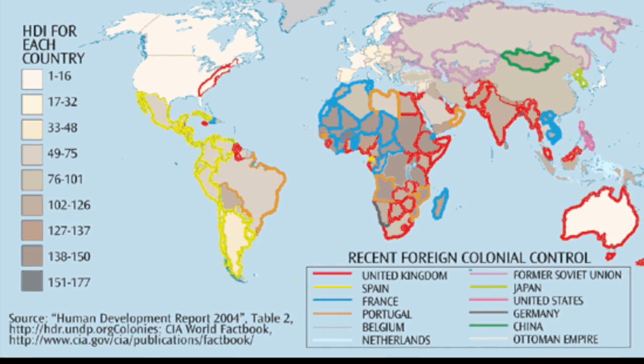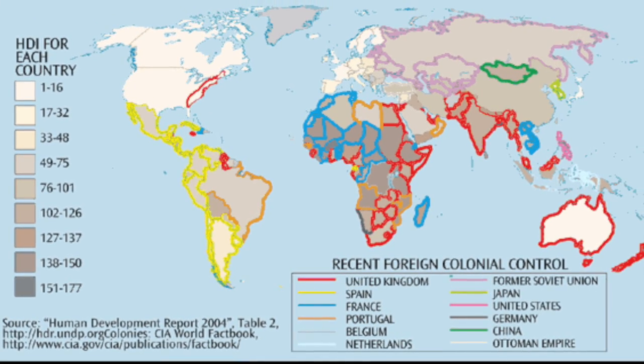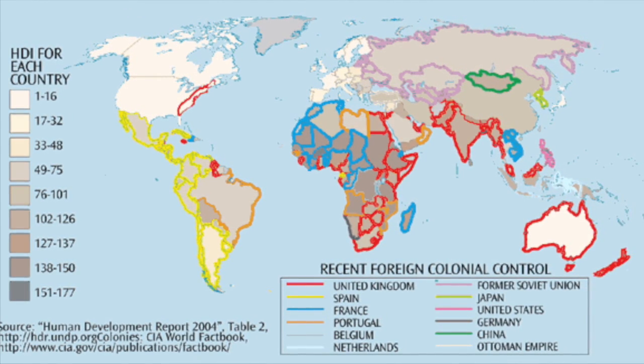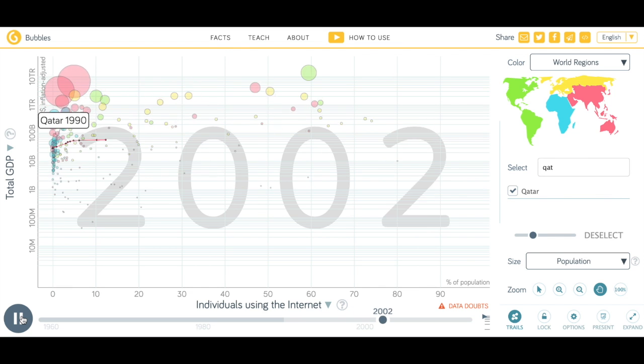Since our team did not find a strong correlation between Internet access and the first two dimensions of HDI, the rest of our video will touch on how Internet access affects HDI through its third dimension, living standards. Our team used total GDP as a means to measure living standards.